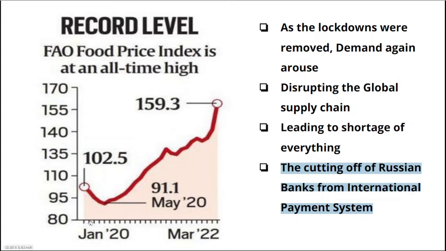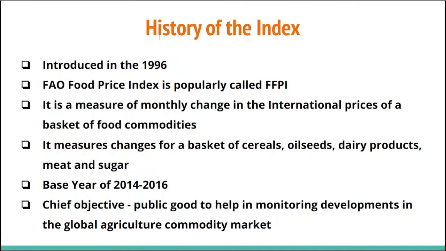So as you can see in this one, in January 2020 the food price index was at 102. In May it was at 91.1 when the lockdowns were at their peak, and now in March 2022 it is at its peak, that is 159.3.